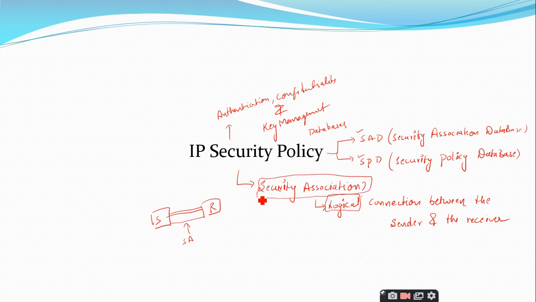So, it is a very simple concept. If somebody asks you what is this security association, you can simply say that it is a logical connection between the sender and the receiver, and it is used to implement these security services such as authentication, confidentiality and key management. We will see each of them with diagrammatical representations also. After having a look at this security association, we will discuss what are the various entries we have in the security association database and the security policy database.